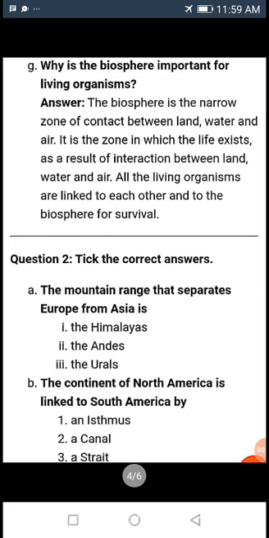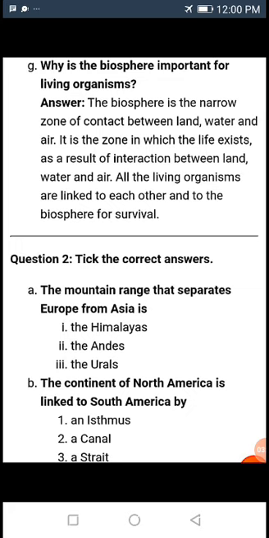Then why is the biosphere important for living organisms? The biosphere is the narrow zone of contact between land, water and air. It is the zone in which life exists. As a result of interaction between land, water and air, all the living organisms are linked to each other and to the biosphere for survival. So the biosphere is important.